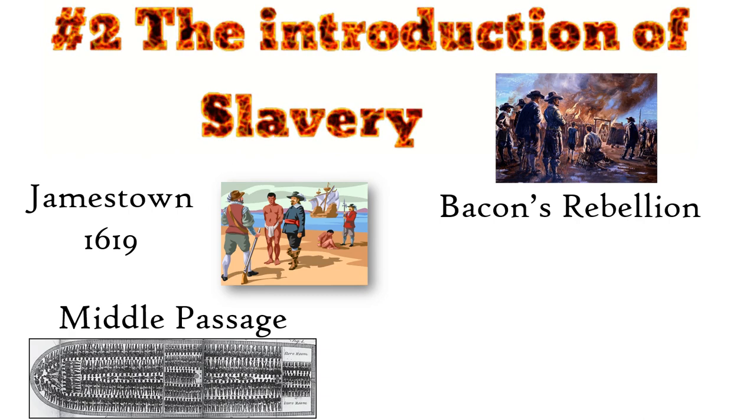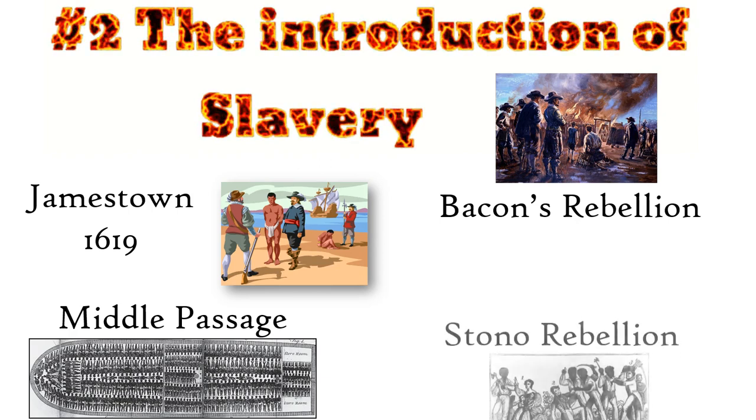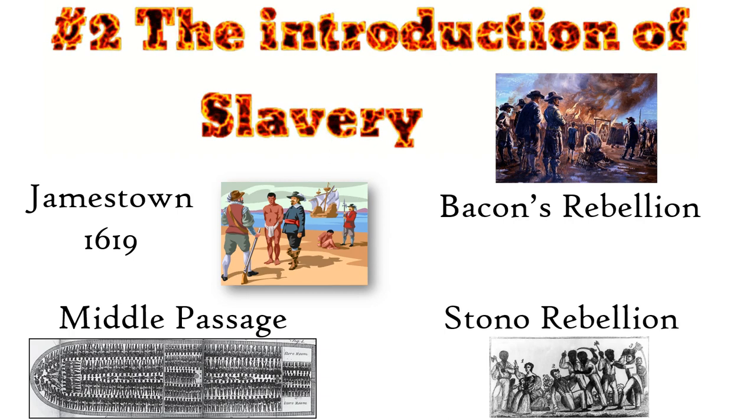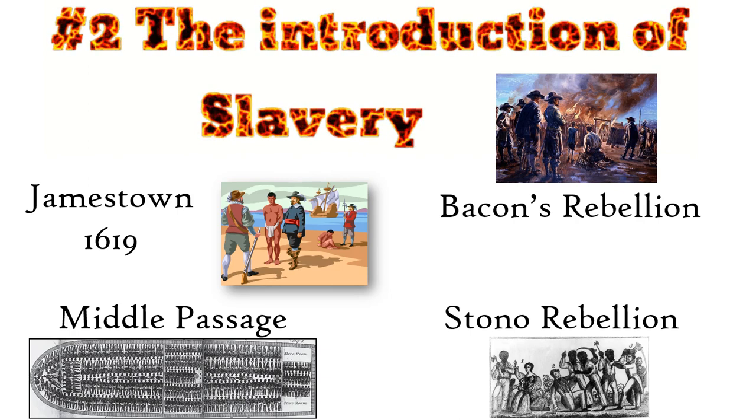Of course, there was resistance, including at times violent slave revolts, like the Stono Rebellion. But for most, there was no escape from the institution of slavery. And this issue of slavery will eventually divide Americans and remains, even to this day, a stain on our history.